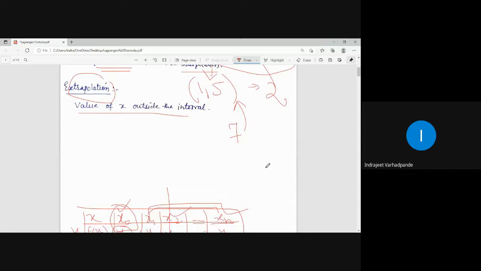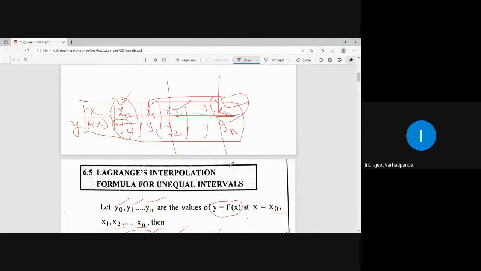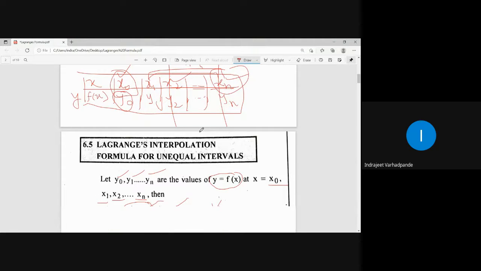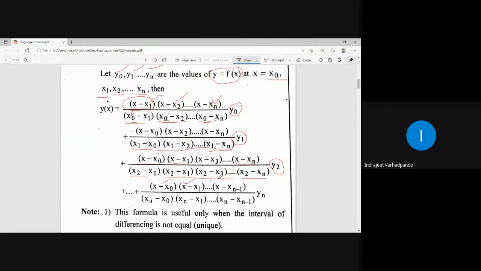In general, the last term will be xn. For xn, I have to drop this xn but write the value up to xn minus 1. So it will be x minus x0, x minus x1, x minus x2 up to x minus xn minus 1. For whom have I written this? For xn. xn minus x0, xn minus x1, xn minus xn minus 1 multiplied by the functional value at n, that is yn. So this is how we try to write down the Lagrange's interpolation formula for each one of the values lying inside the given range or the interval.